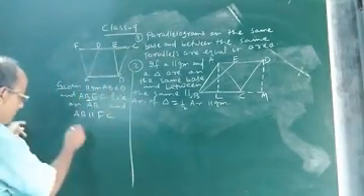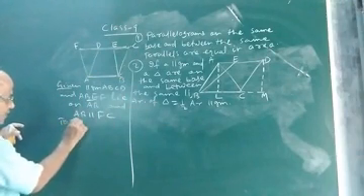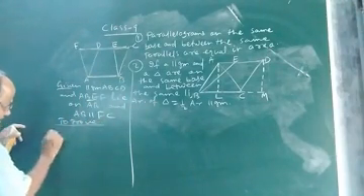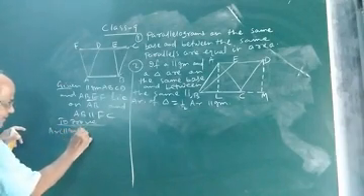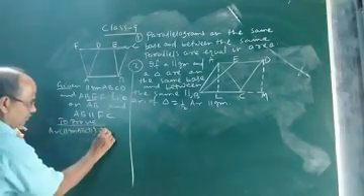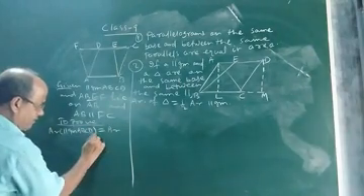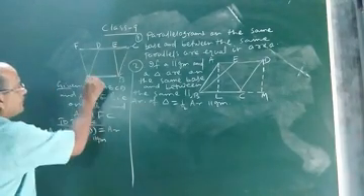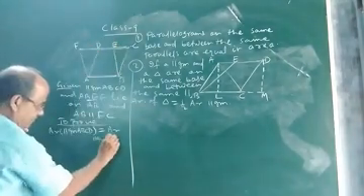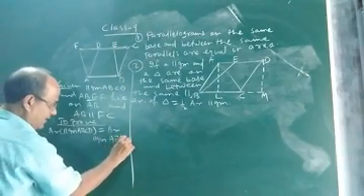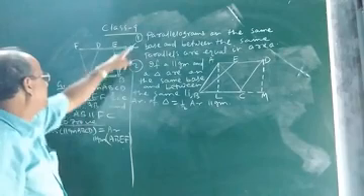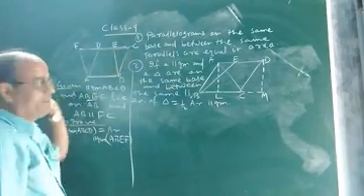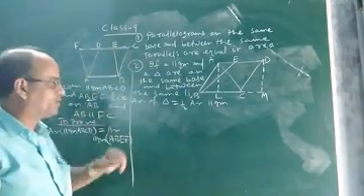How will you prove? To prove: area of parallelogram ABCD is equal to area of parallelogram ABEF. How to prove? Geometrically, let us see. Let us prove it geometrically.